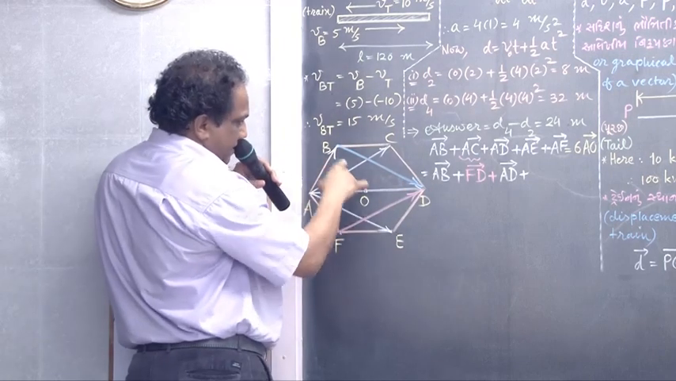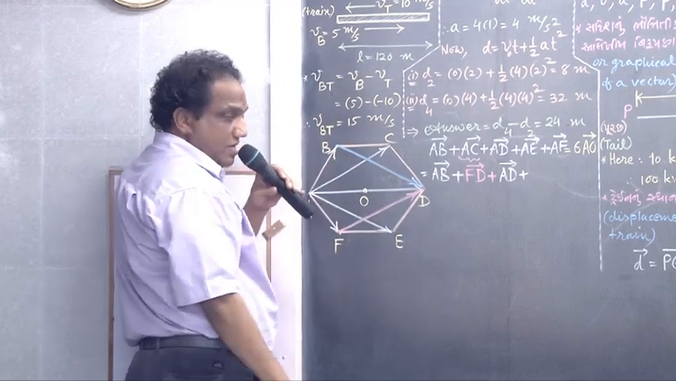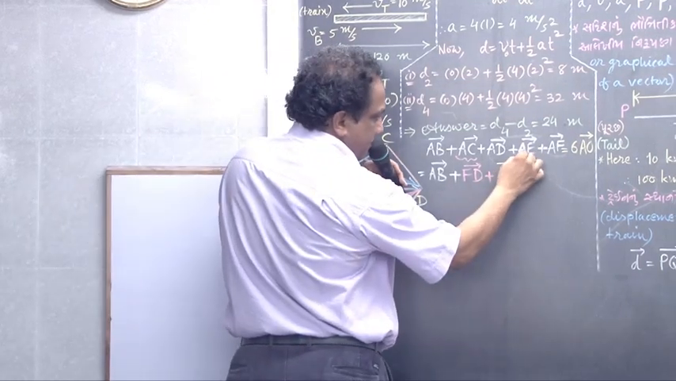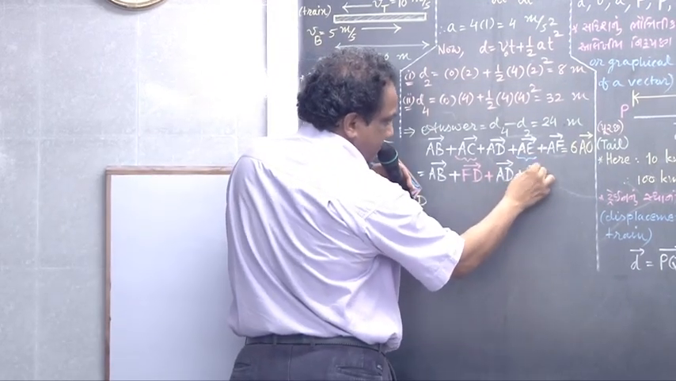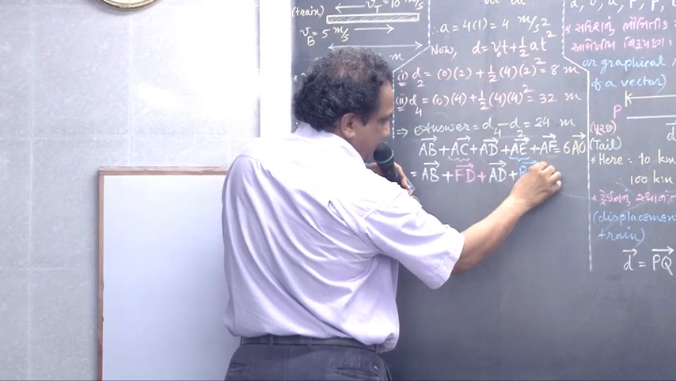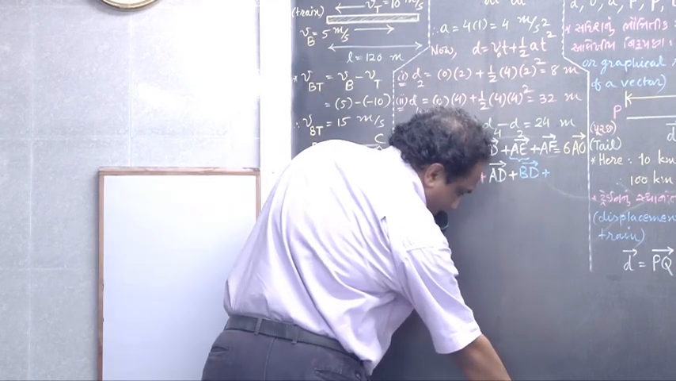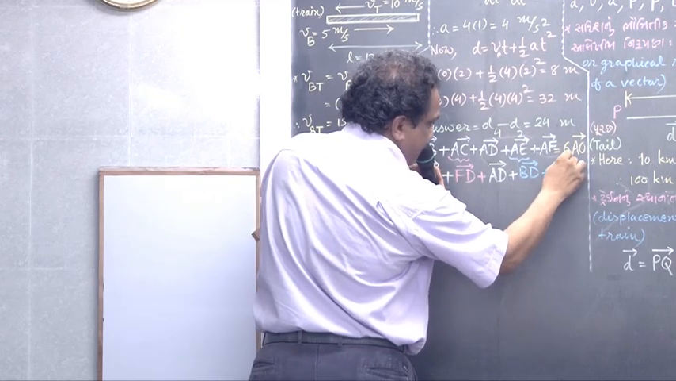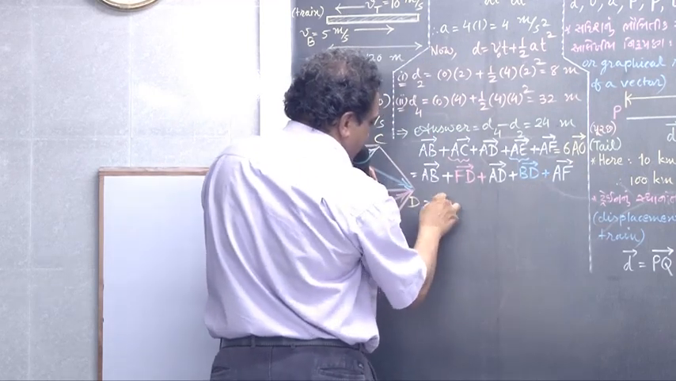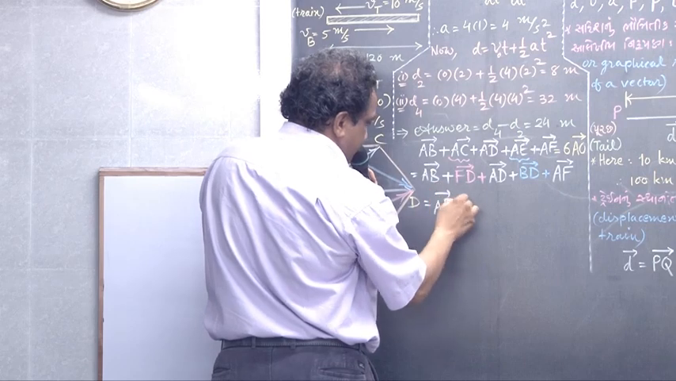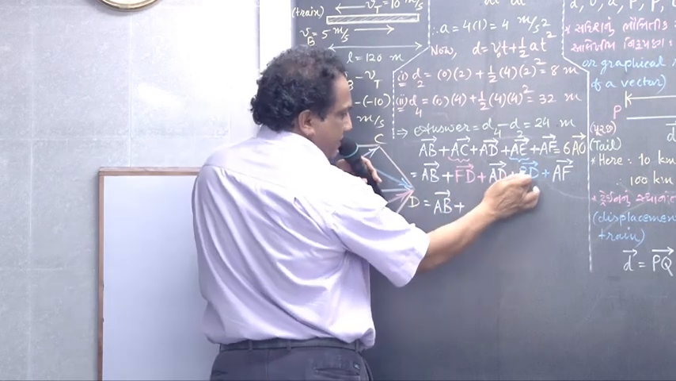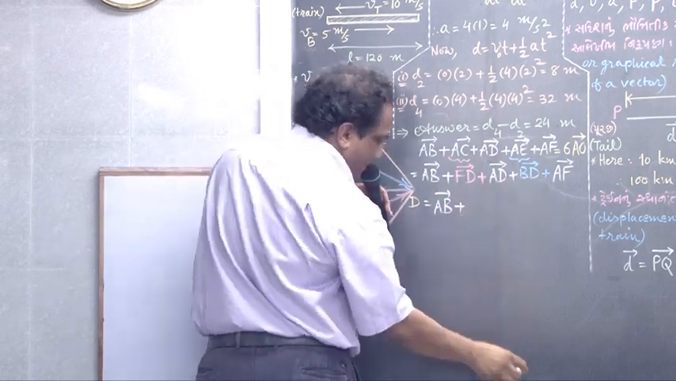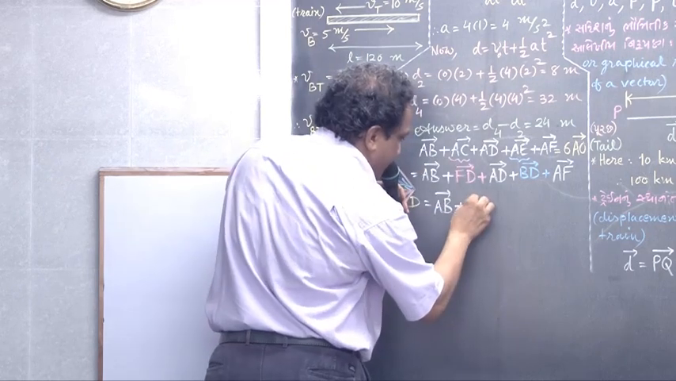Instead of vector A, I am writing vector BD. Correct? And now plus vector AF as it is, no change. Vector AB as it is now. I just shift this vector BD and write it here. Vector BD.